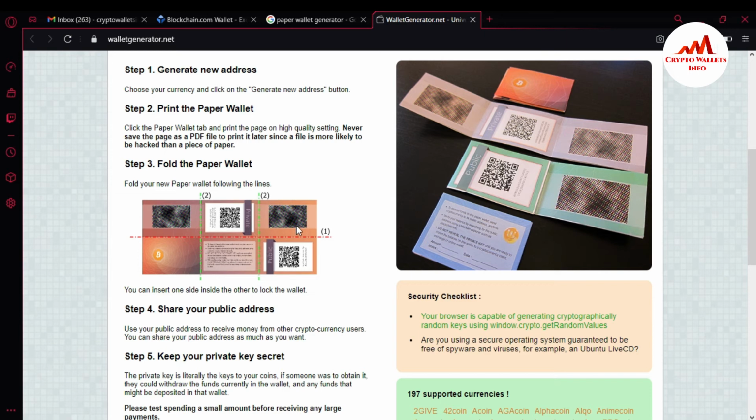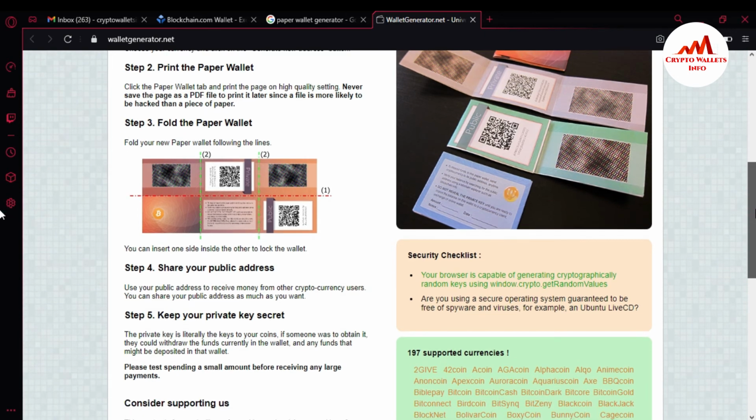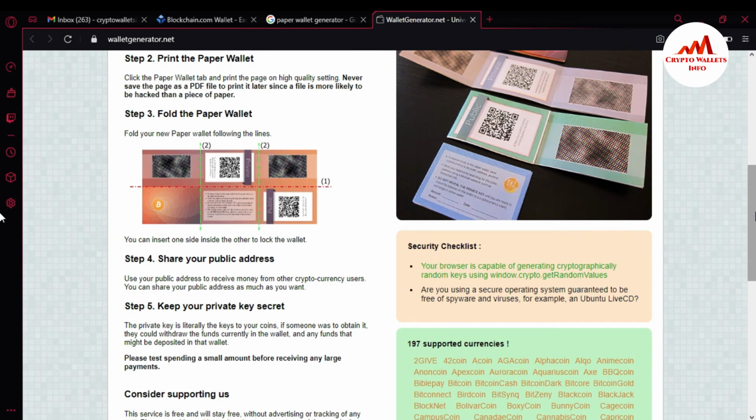Step 4 is to share your public address. I already gave you information about the public address. Use your public address to receive money from other cryptocurrency users. You can share your public address as much as you want.